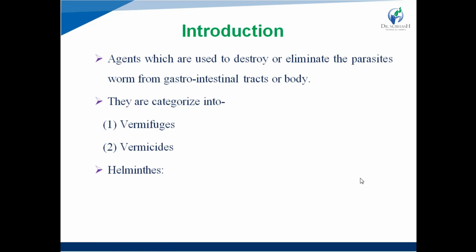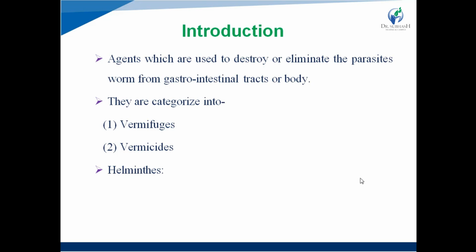Now, helminths. Helminths are nothing but parasitic worms. Parasitic worms are also known as helminths, right? They are macroparasites that can be easily seen by the naked eye.